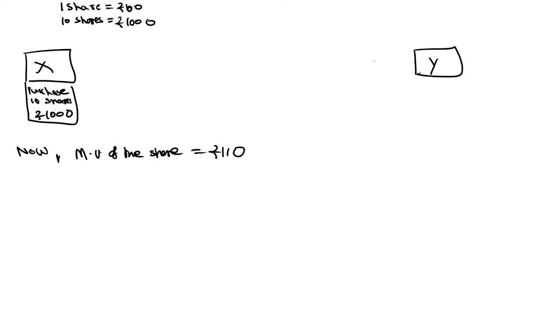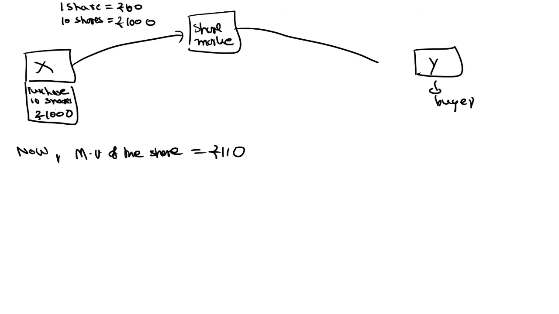Mr. X observed this, then he wished to sell that share. So he needs to find one person, that is a buyer, right? To sell the share he needs to find the buyer. So what he will do is contact the share market. Through the share market he will meet the buyer Y. Mr. X wants to sell the share, so he will contact the share market.